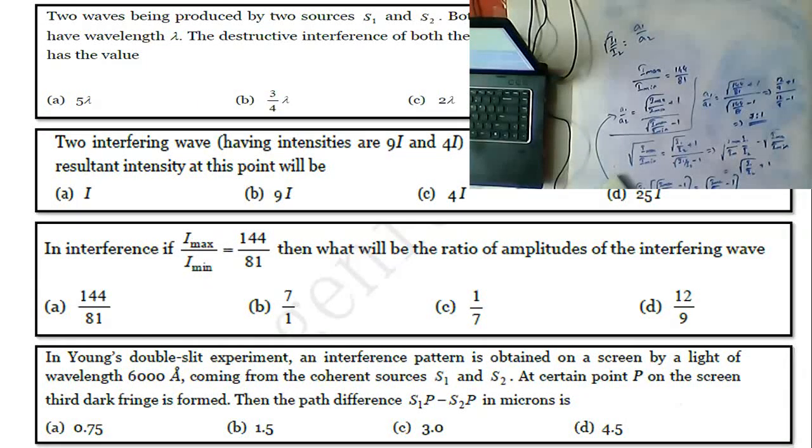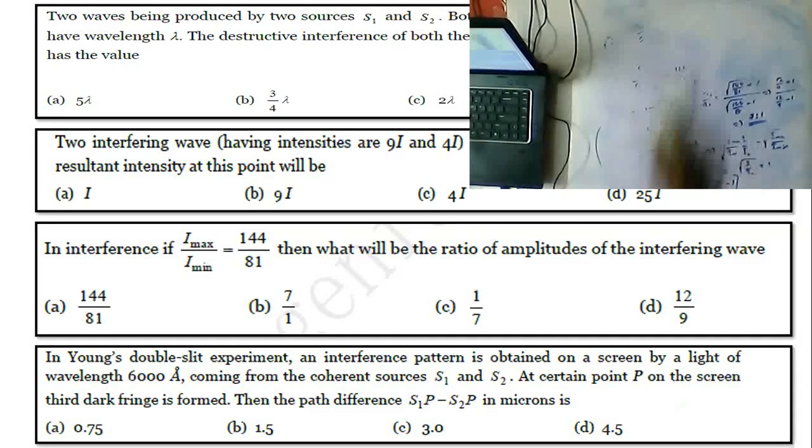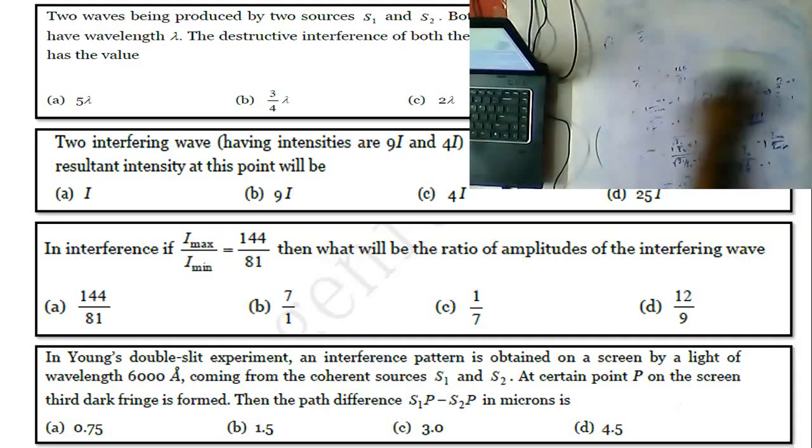Okay, now coming to the next question, Nana. In Young's double slit experiment, an interference pattern is obtained on a screen by light of wavelength lambda equal to 6000 angstroms coming from the coherent sources S1 and S2. At a certain point P on the screen the third dark fringe is formed. Then the path difference: how to obtain the path difference, Nana? What is the formula? It is (2n minus 1) lambda by 2.